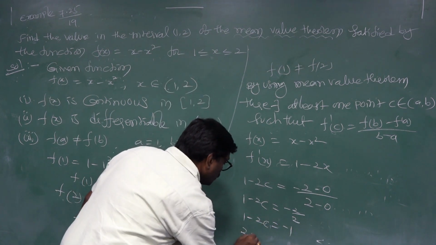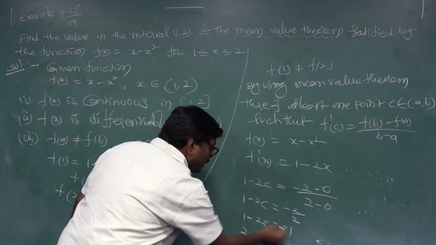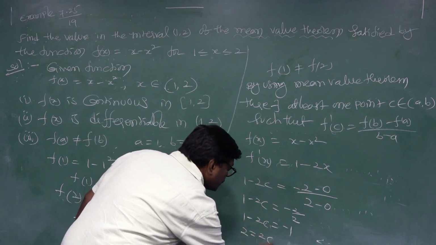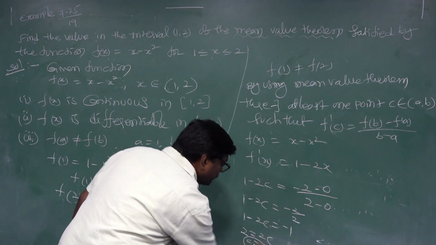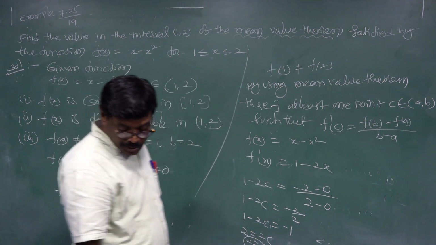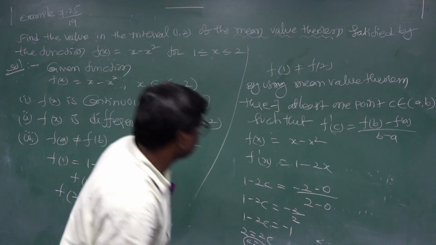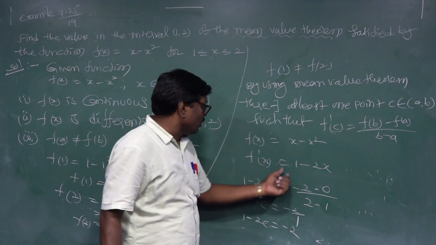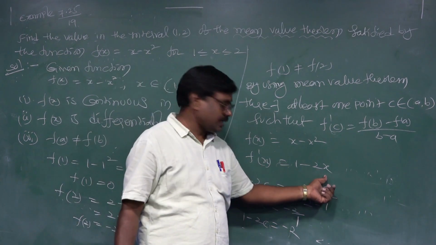Take the left side: 1 equal to 2c. c is equal to 1, which belongs to (1, 2). Equal, f dash x equal 1 minus 2x.